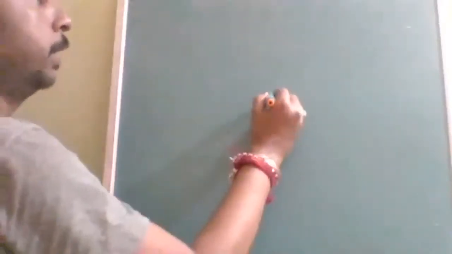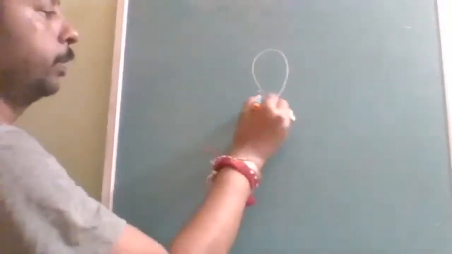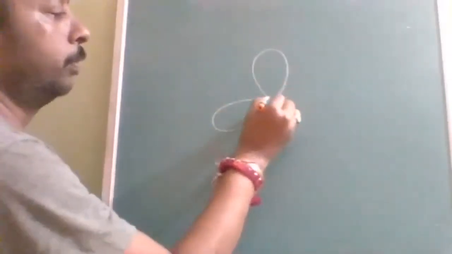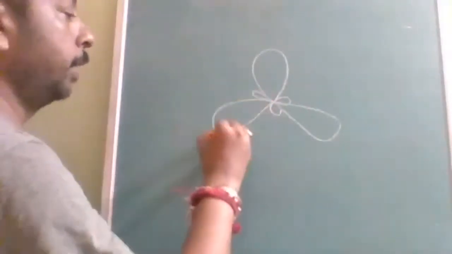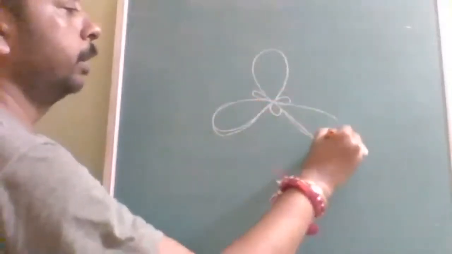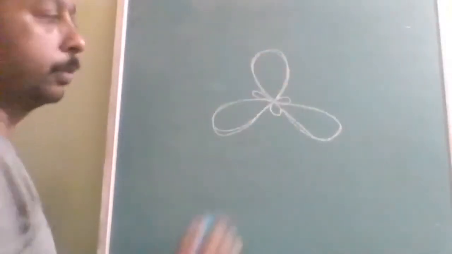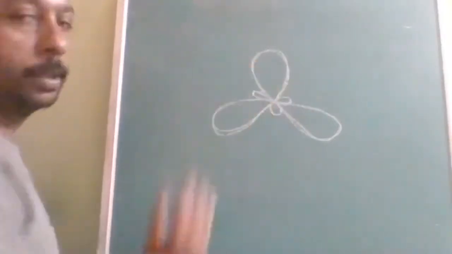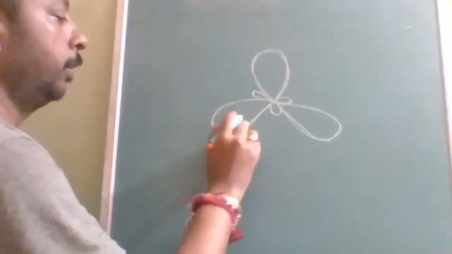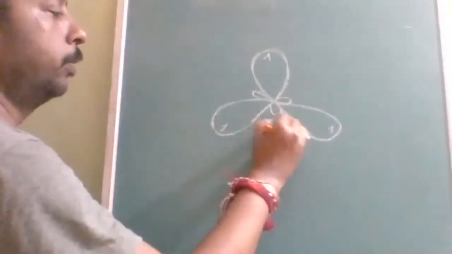Okay, now final orbital shape. There are 3 hybrid orbitals. This is the first hybrid orbital of the boron, second hybrid orbital of the boron, third hybrid orbital of the boron. These are the 3 hybrid orbitals. This is the s percentage portion, this is the s percentage portion, this is the s percentage portion. And all of them have one electron each. Understood? This is only about the boron.